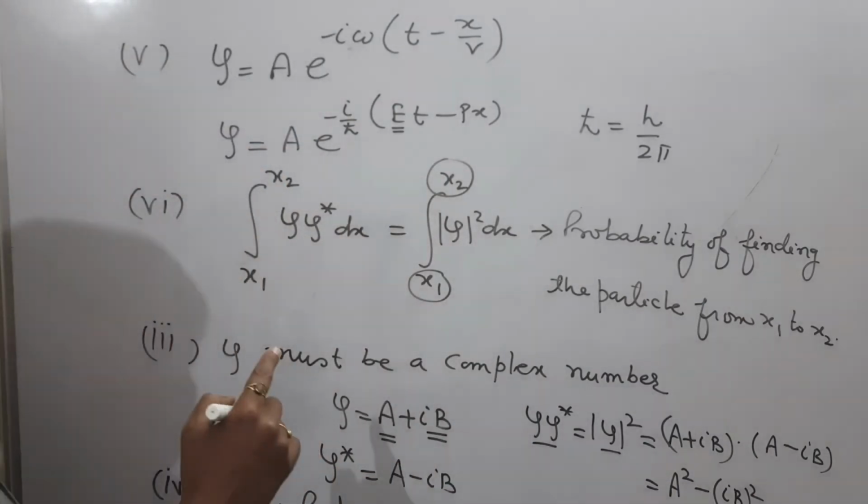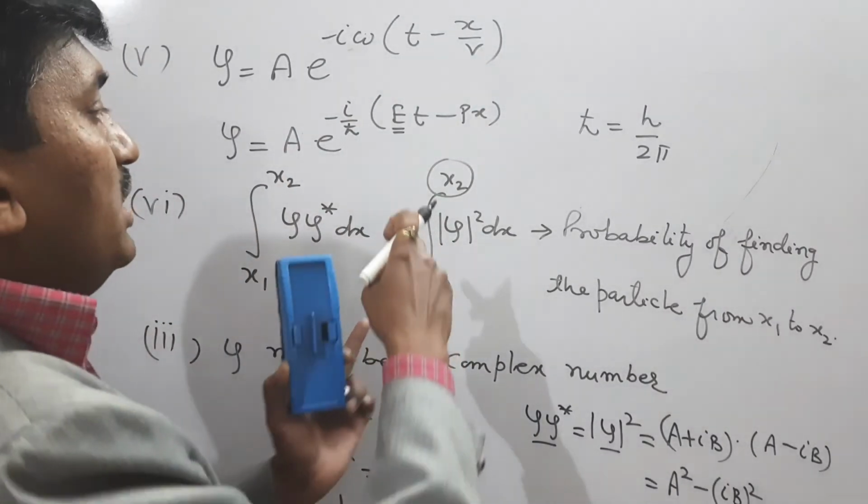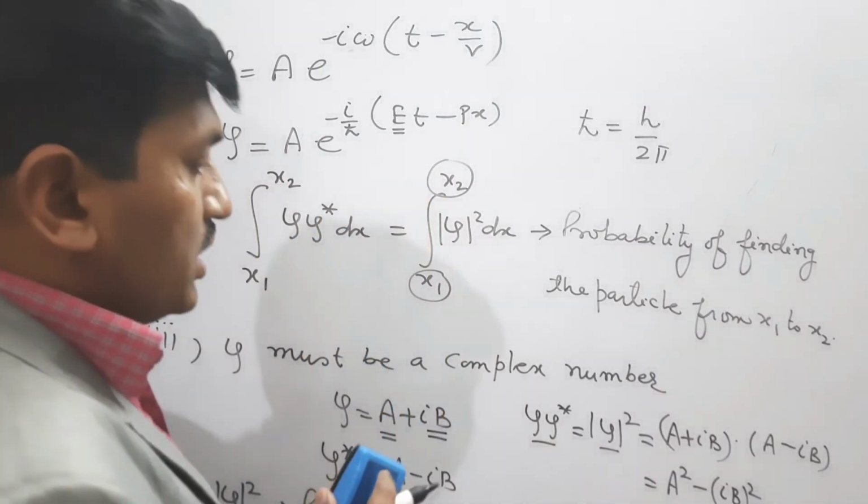This is the probability of finding the particle within this limit x1 to x2.